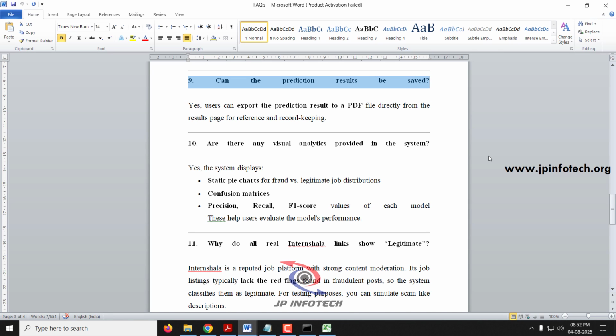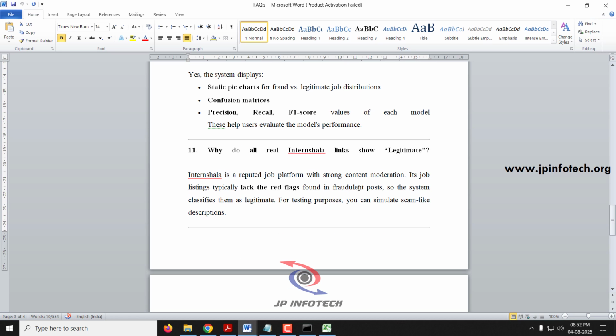Next question, can the prediction results be saved? Yes, the user can export the predicted result in PDF format so that it can be kept as a future reference. Next question, are there any visual analytics provided in the system? Yes, we have provided various charts.